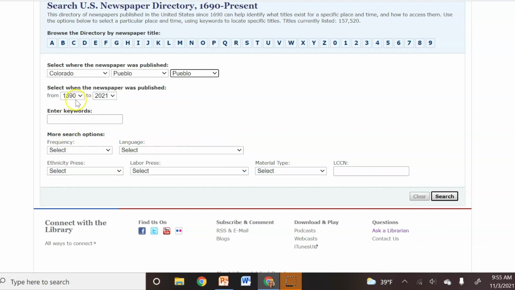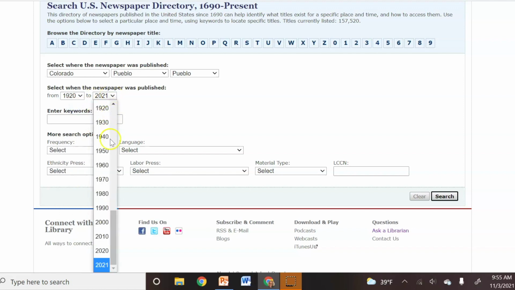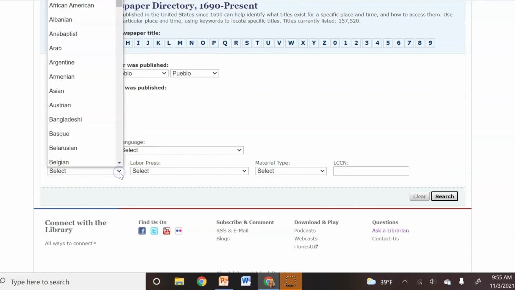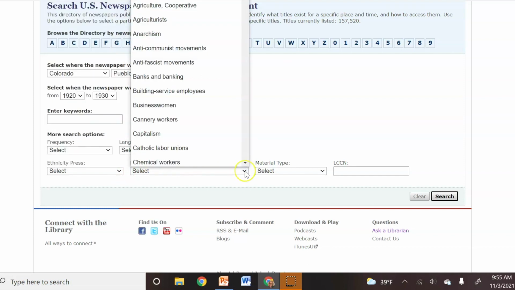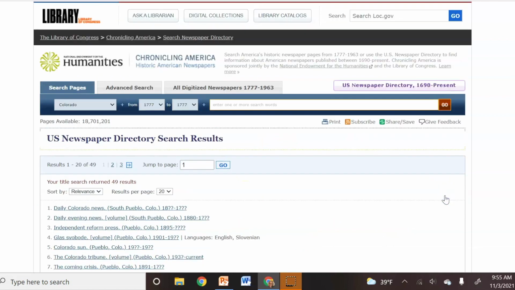Then narrow the time frame. Here's the tool for doing that. I'm going to look between 1920 and 1930. I typically run a search at this point to see what exists, but I do have other options here if I want to look for newspapers in other languages or supporting other ethnicities, or for a certain type of worker. I can do that here. But I'm going to go ahead and run this search.